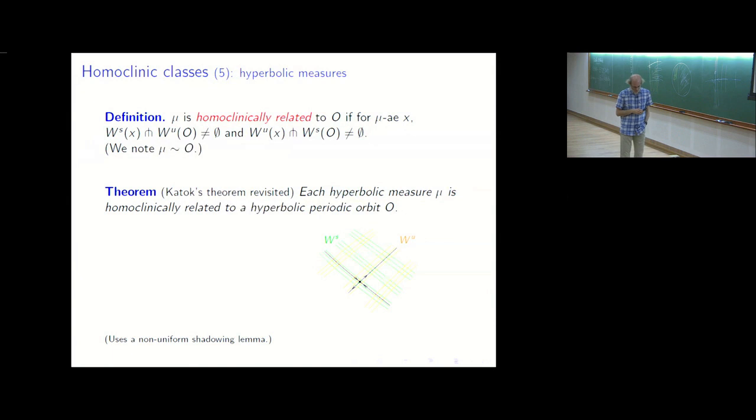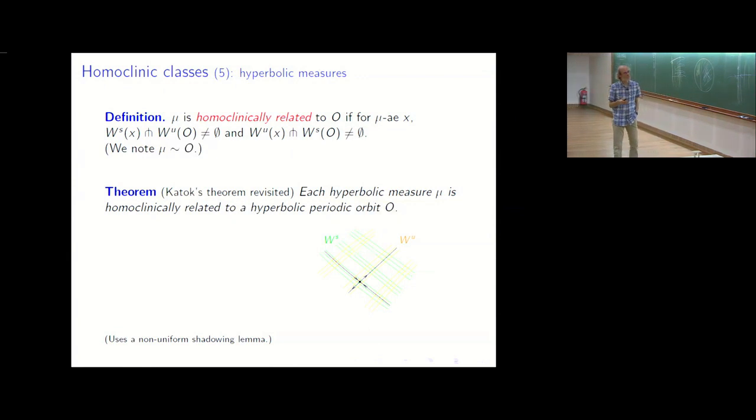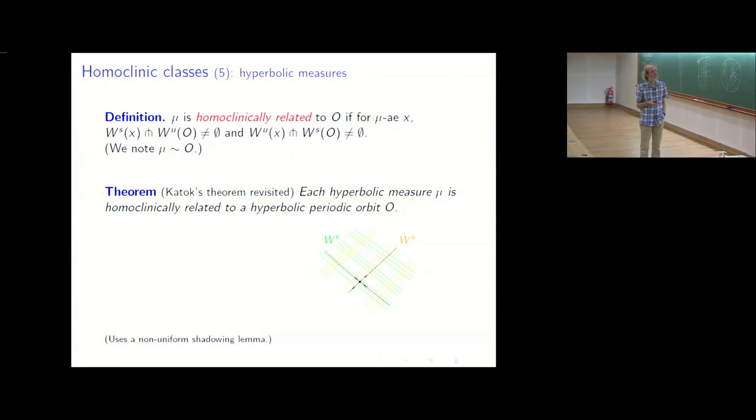And then here is a useful theorem. So Katok has proved a famous result, which says each time you have a hyperbolic measure, ergodic hyperbolic measure, mu, this gives you a lot of periodic orbits in a neighborhood. In fact, it gives you also hyperbolic set, larger hyperbolic set in a neighborhood.